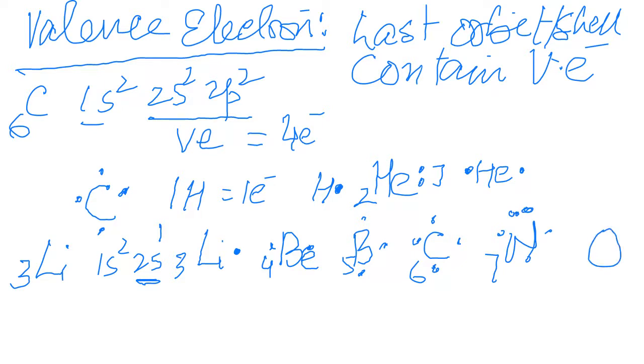And oxygen is 8, 1, 2, 3, 4, 5, 6. So these are the last: 6 group, 6 valence electrons, 5 group, 5 valence electrons, fourth group 4 valence electrons, 3 group 3 valence electrons, 2 group 2 valence electrons, and 1 group 1 valence electron. Is this clear to you?